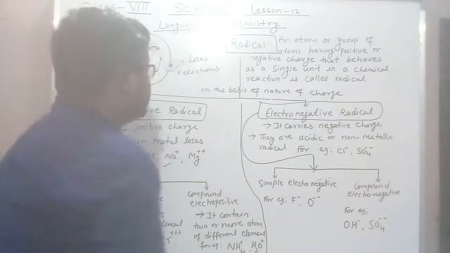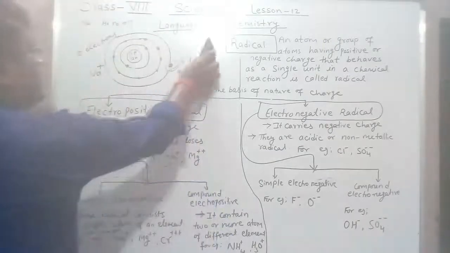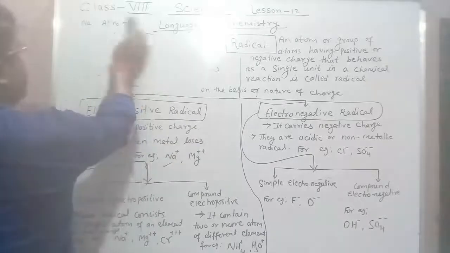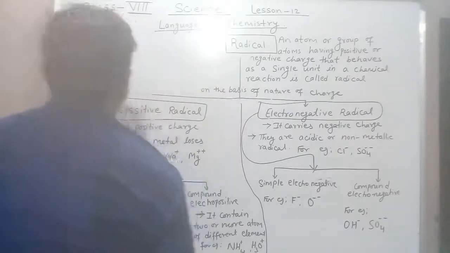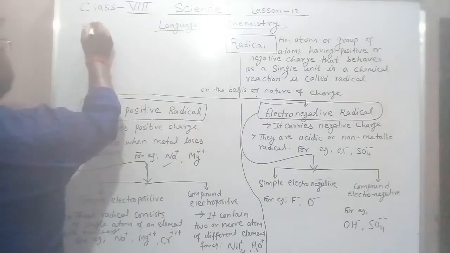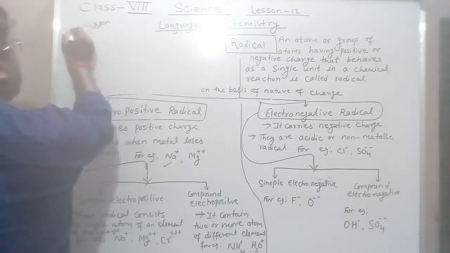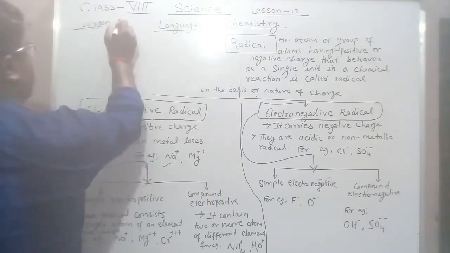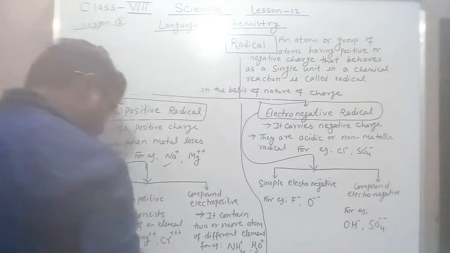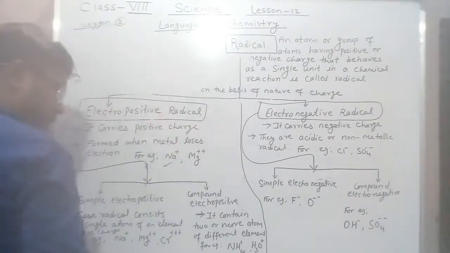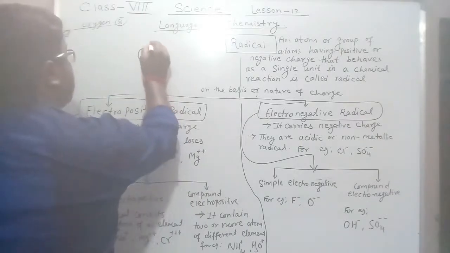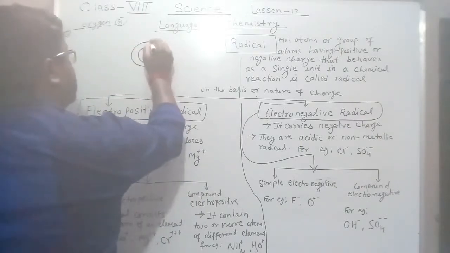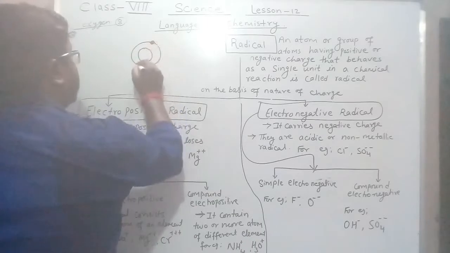Let me give an example of oxygen. The atomic number of oxygen is 8. Let's draw it. This is your nucleus. First shell consists of 2 electrons.